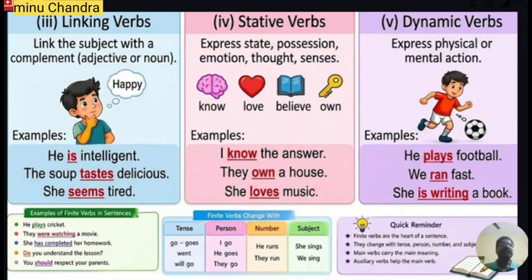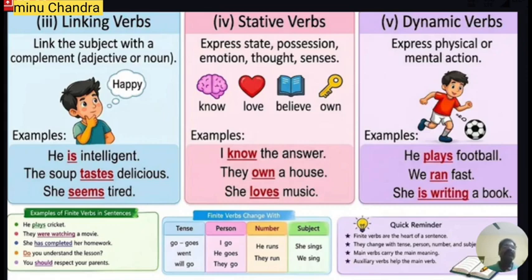Similarly, let us discuss what we mean by static verbs. A static verb expresses state, condition, position, emotion, thought, and senses. All these words are static verbs. For example, "I know the answer." Here "know" is a static verb. "They own a house."